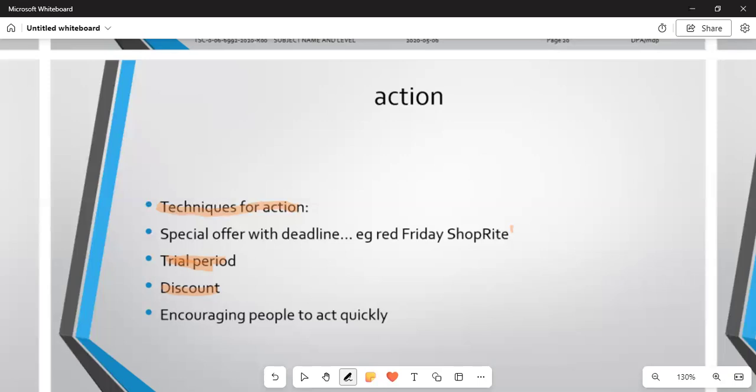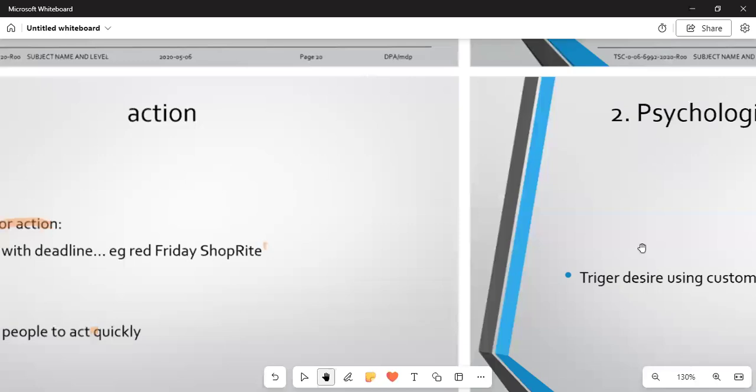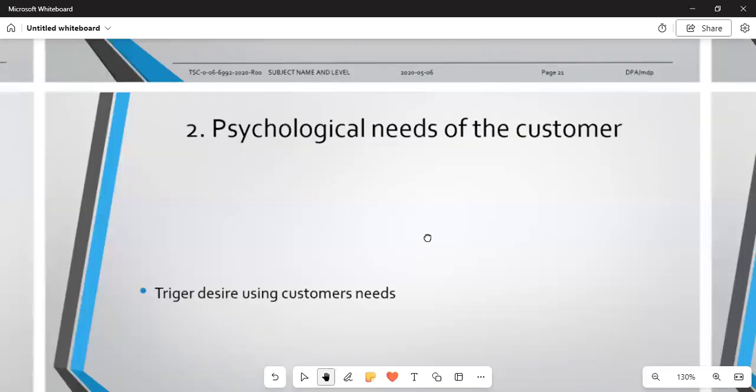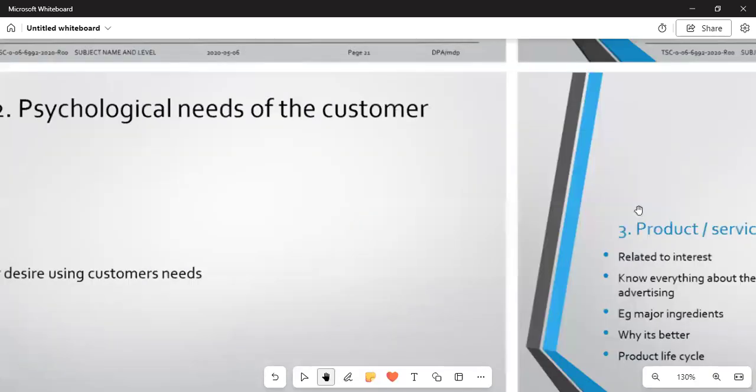And then let us talk about encouraging people to act quickly. This one would ensure that they buy now before the stock is finished. And then let us talk about the psychological needs of the customer. We are saying that you trigger desire using the customer's needs. So that is the psychological aspect.